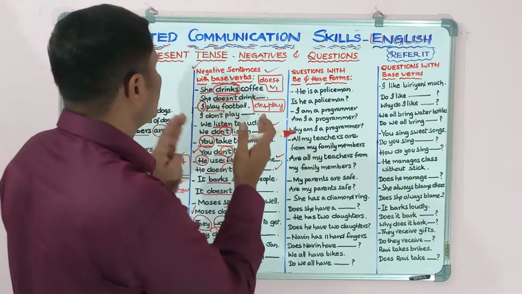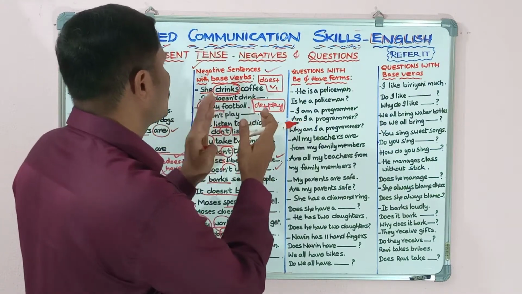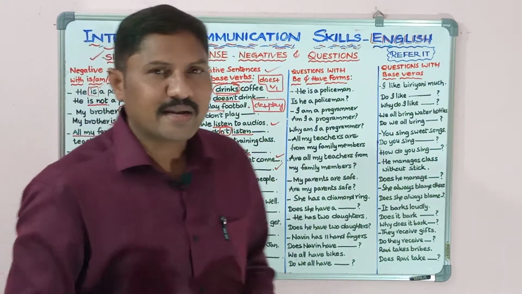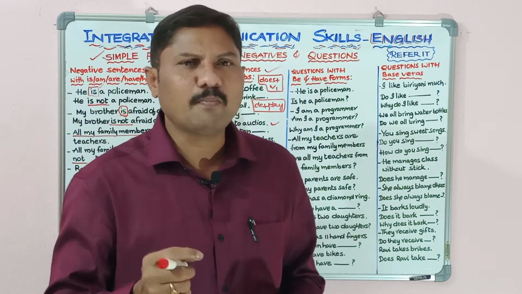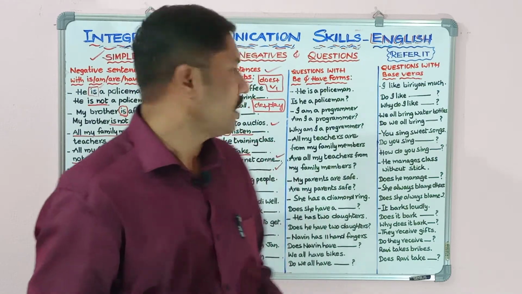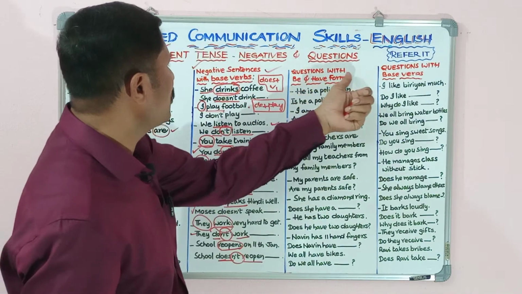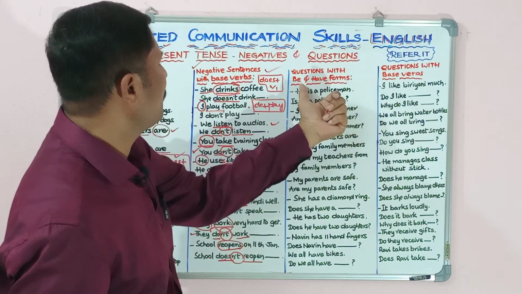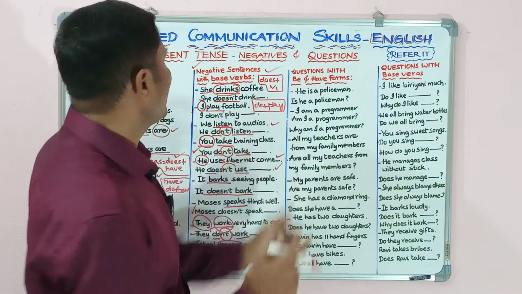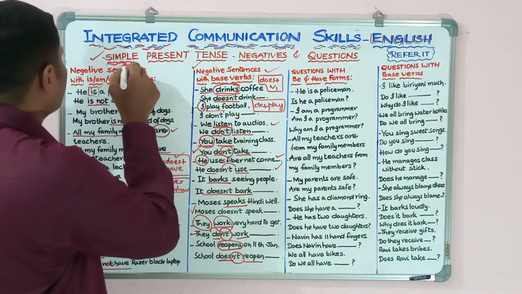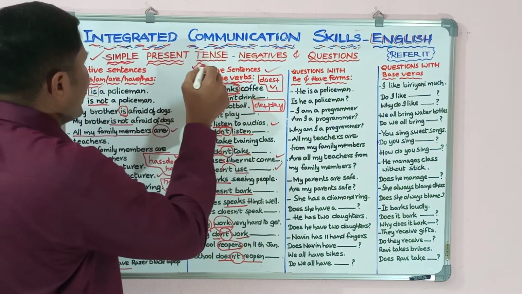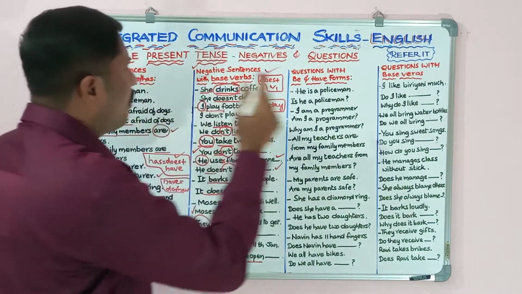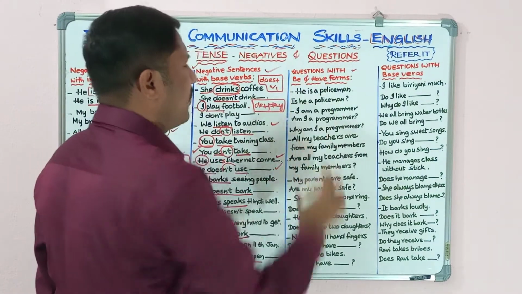In these two parts, we have discussed so far how to make negative sentences in the simple present tense. Now we are going to know how to frame questions with be forms and have forms in the simple present tense. Okay, how to frame questions with be forms and have forms.